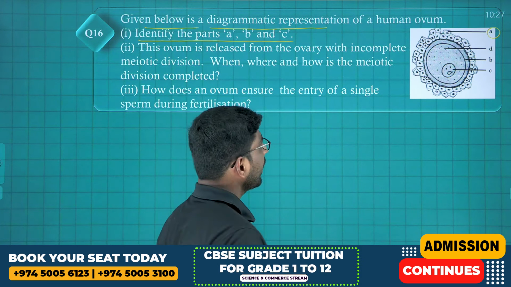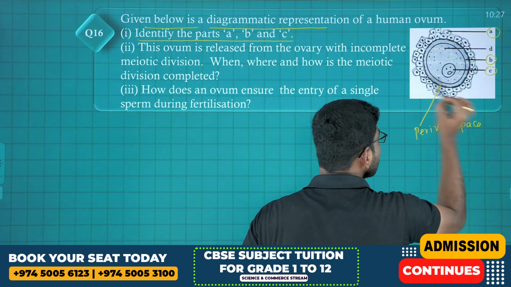A, corona radiata. Next, B and C also. Where is B? B, zona pellucida. C is the nucleus of the secondary oocyte, a haploid nucleus. Clear? And here the reserve food material is there. And this space is called the peri-vitelline space. Remember all of you, peri-vitelline space.